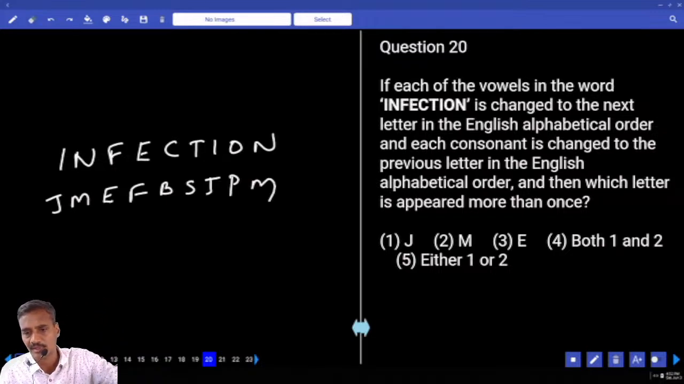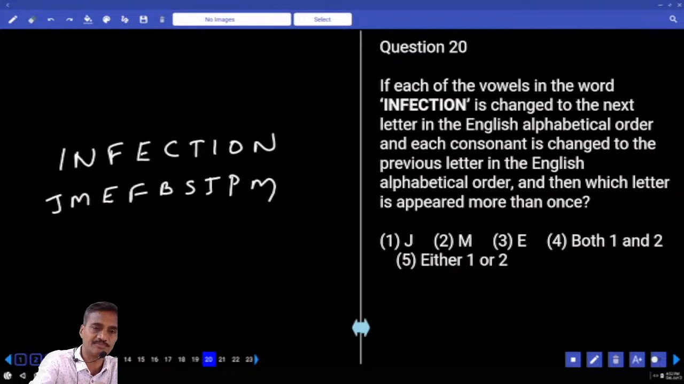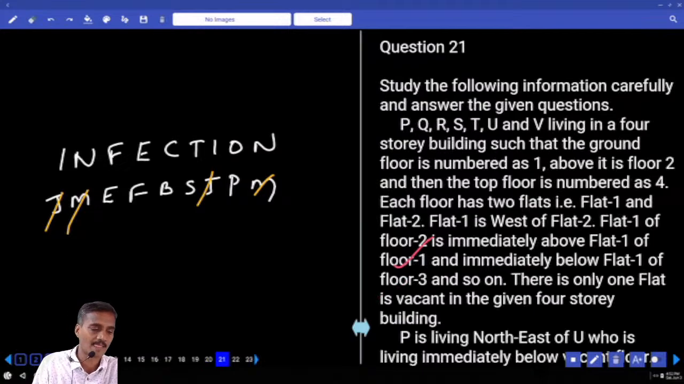Then each consonant is changed to the previous letter. And then which letter appeared more than once? Now J appeared more than once, isn't it? Next one, M appeared twice, isn't it? So J and M, either 1 or 2. Choice 5, question number 20.